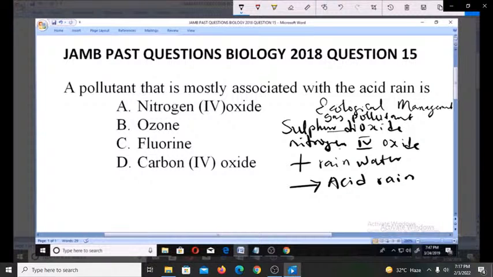This acid rain falls and causes a lot of problems, and that is why it is not good, and we need to reduce their emission. So the right answer here is nitrogen 4 oxide, because that is what causes acid rain together with sulfur dioxide.